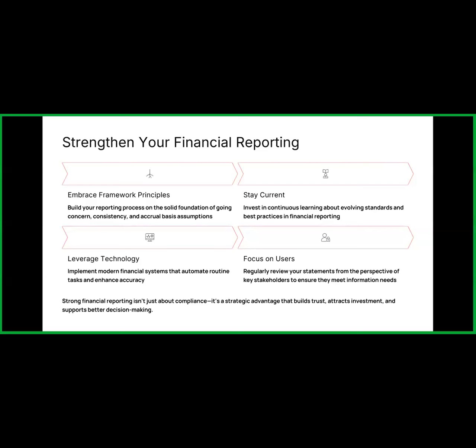Review your assessment regularly from the perspective of key stakeholders like investors, management, debtors, creditors and customers. These are the main stakeholders of any organization, and you must keep them all in mind.